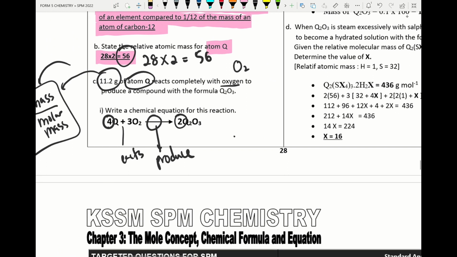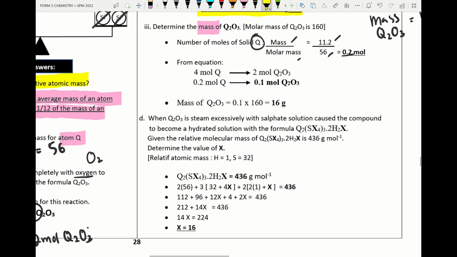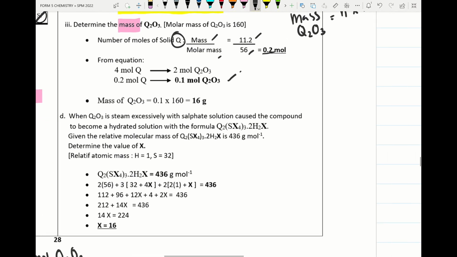Then I check the equation and find the ratio of Q to Q2O3. Here we have 4 mole of Q reacting to produce 2 mole of Q2O3. So from the experiment, 0.2 mole of Q will react and produce: we take the 0.2, divide with this number, times with this number, so multiply with these 2 mole of Q2O3. So we will get 0.1 mole of Q2O3. Here we already give the answer. And next we go for the mass.